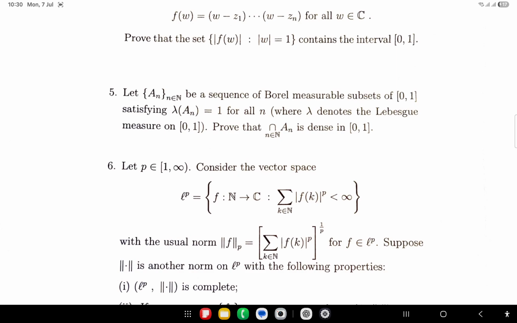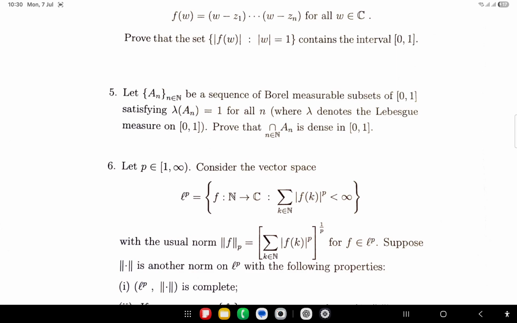Because measure of the an would be the measure of 0, 1 minus that open interval, and that cannot be 1 because open interval must have a length. So in a sense we have to prove that intersection of all an's measure is also equal to 1. So if we can prove that, that is easy to prove again from that intuitive logic, it is mathematical logic also. You can say that yes, this is dense.